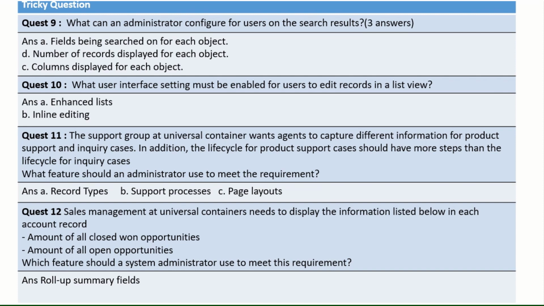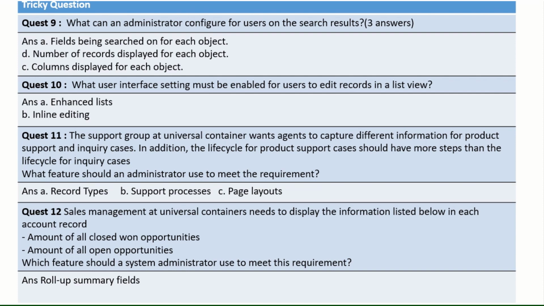The question is, a sales manager at UC needs to display the information listed below in each account record: the amount of all closed won opportunities and the amount of all open opportunities. The question may make you confused here. In the first criteria you see closed won opportunities, and the second criteria is the amount of all open opportunities. So which feature will you use? It's very simple. It's just a roll-up summary field.